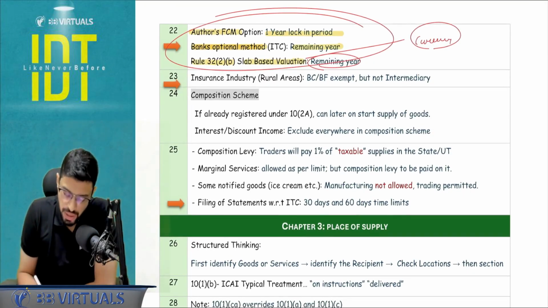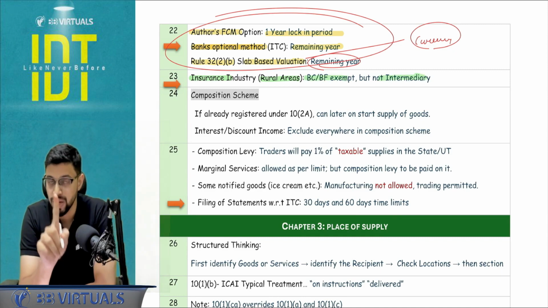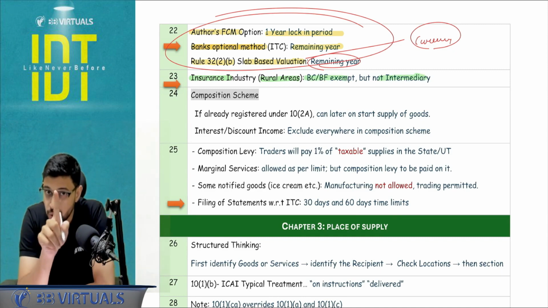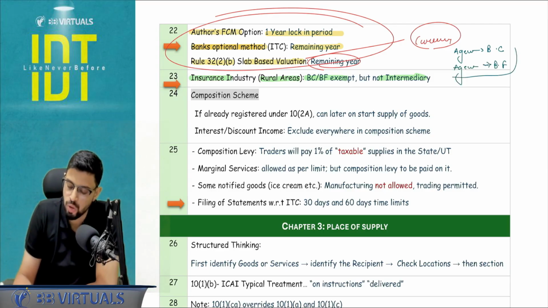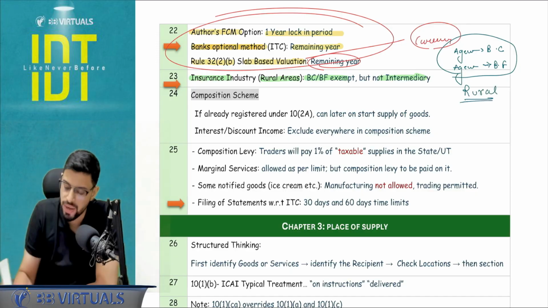With respect to the rural area, in insurance industry, BCBF is exempt, but intermediary is not exempt. Agent intermediary exemption in rural area is only for a banking company. So if there is, let's say, an agent who is providing service to a business correspondent, or an agent providing service to a business facilitator, and this is with respect to rural industry under insurance sector, it is going to be taxable. And who is going to pay the tax?